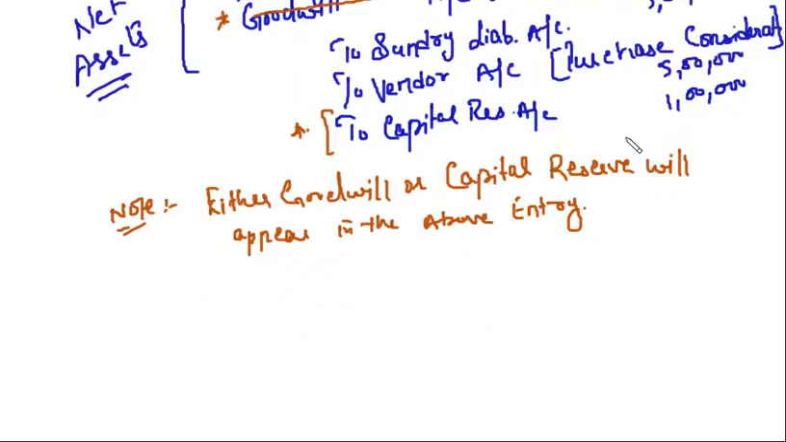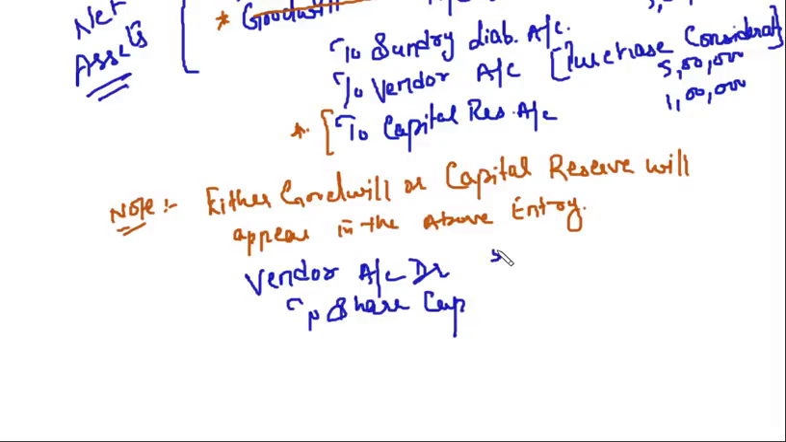Now, when this vendor is to be paid 5 lakhs, what will be the journal entry? We are not making payment through bank, we are issuing the shares. What will be the journal entry? Vendor account debit to share capital 5 lakh and 5 lakh. Clear? So this is how you deal with issue of shares for consideration other than cash.